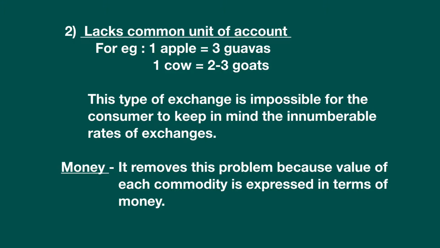Disadvantage number 2 is lack of a common unit of account. For example, 1 apple is equal to 3 guavas or 1 cow is equal to 2 or 3 goats. So it is quite difficult to remember that 1 apple is equal to 3 guavas. That means you can get 1 apple if you give the other person 3 guavas, and if you give the other person 2 or 3 goats, then you will get 1 cow. So it is impossible for the consumer to keep in mind the innumerable rates of exchange.